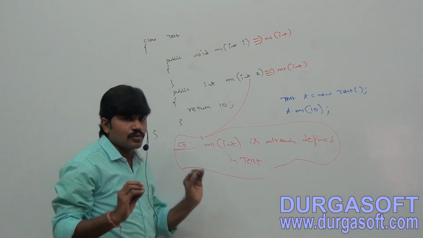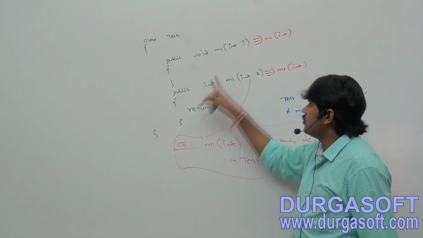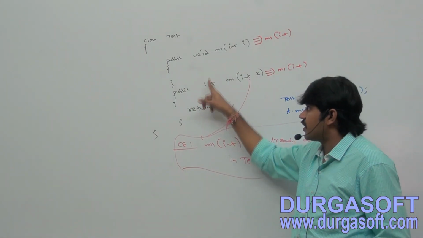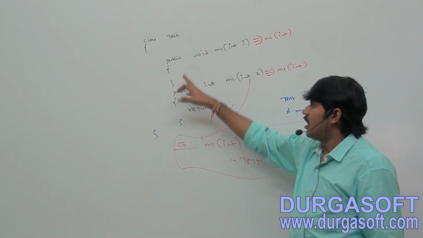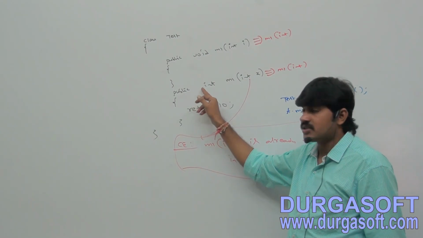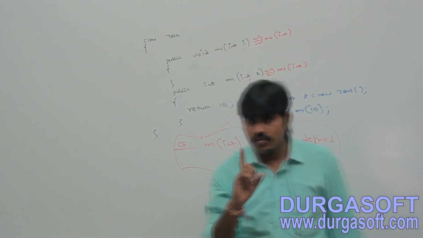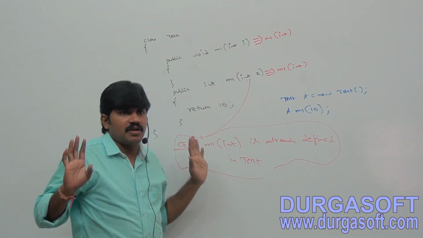So the important conclusion related to method signature is, within a class, two methods with the same signature are not allowed, even though the return types are different. Have you observed? Void here but int here. Even though return types are different, or one method is normal and the other is static, no problem: two methods with the same signature are not allowed. By mistake, if you try to take two methods with the same signature, you are going to get a compile time error.